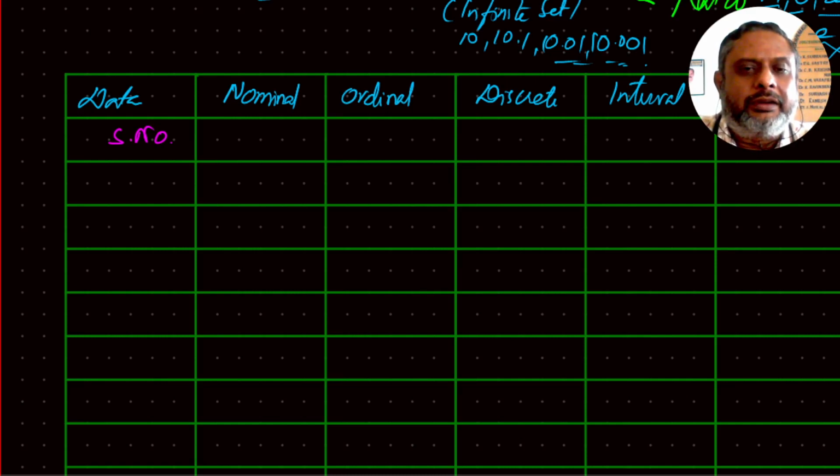Then qualitative. There are two types, nominal and ordinal. Ordinal means the order in which they are presented matters. Nominal means whatever order you write in doesn't matter. So serial number, does it matter whether they are put in order or not? Of course, serial number 1 always comes first, serial number 2 always comes next, and so on.